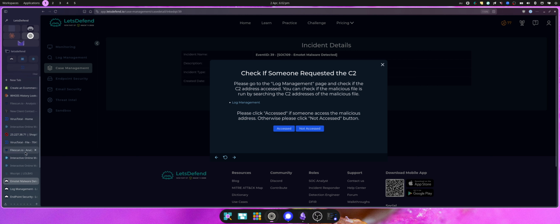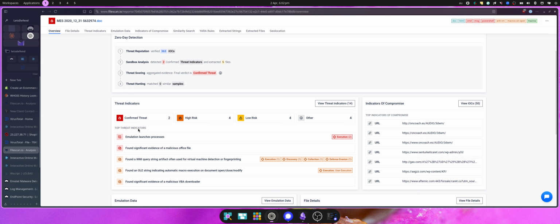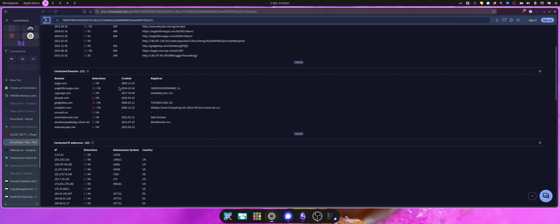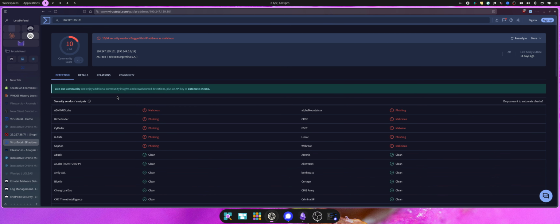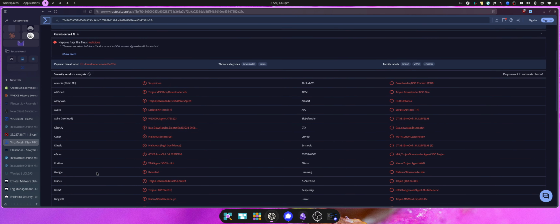From the community note, we had the two IPs listed that were malicious. We also had those IPs in the relations tab, so that's how we could have found them if someone hadn't community noted them. There's probably no point in actually needing to look up the IPs because we're already seeing that they're flagged as malicious.